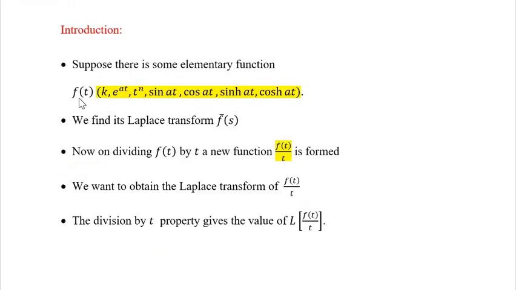Suppose f of t is some elementary function, any one of these functions, then we can find its Laplace transform f bar s by the basic formula of Laplace transforms. If we divide this function f of t by t, then a new function f of t upon t is formed and we wish to obtain its Laplace transform. Then the division by t property gives the formula to obtain Laplace of f of t upon t.